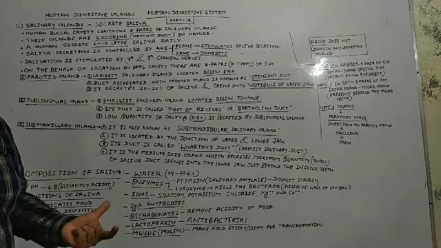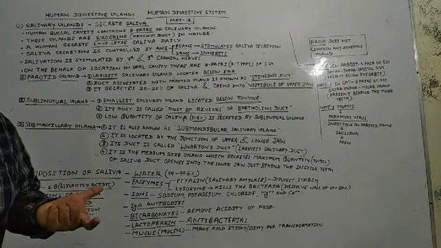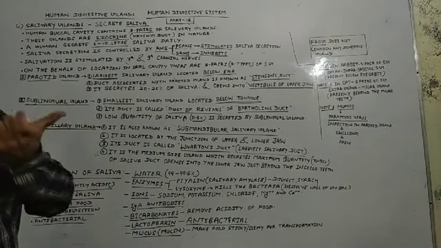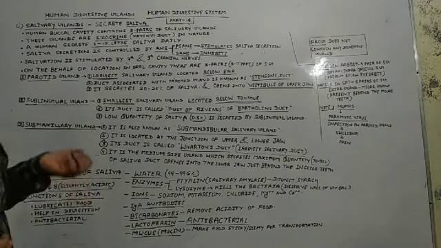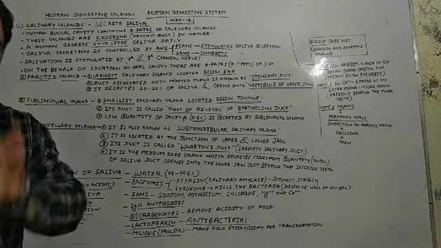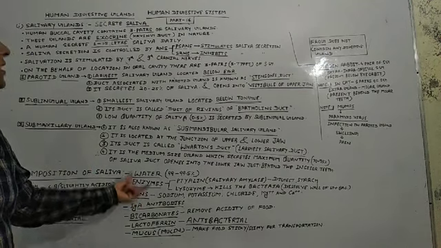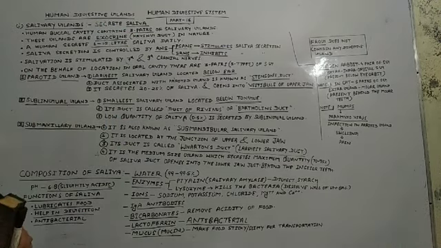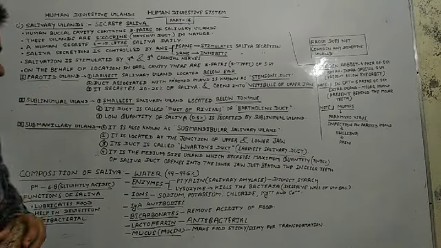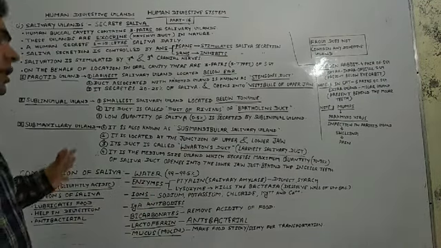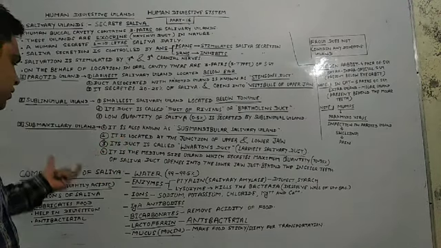and enzymes is known as exocrine system, and the system which contains hormones as a chemical is known as endocrine system. So glands associated with enzymes are known as exocrine glands, and the glands associated with hormones are known as endocrine glands. So let's talk about the enzymes which are found in our salivary glands, meaning the composition of saliva.